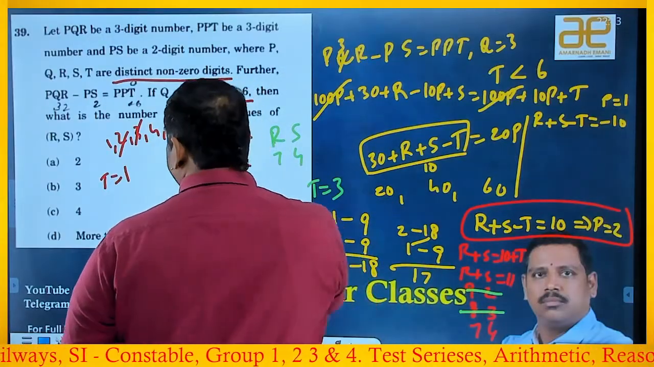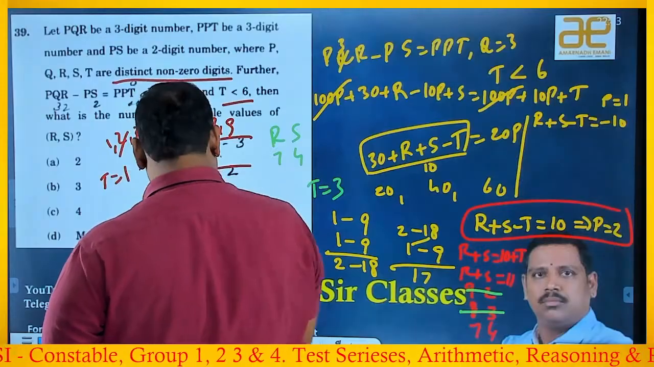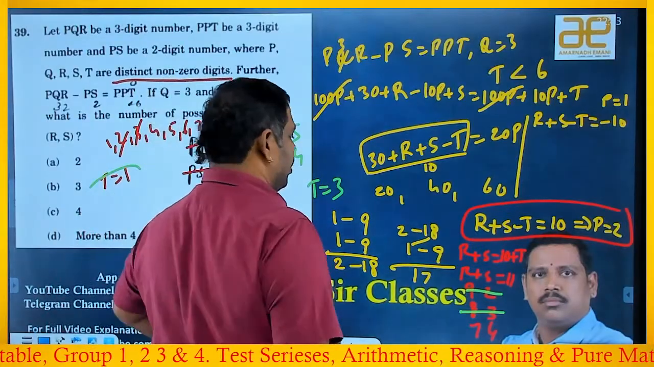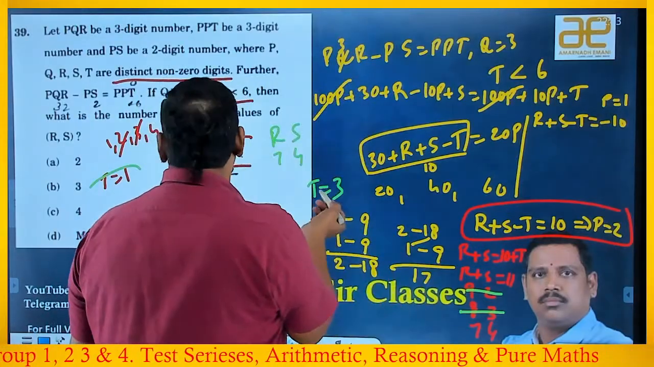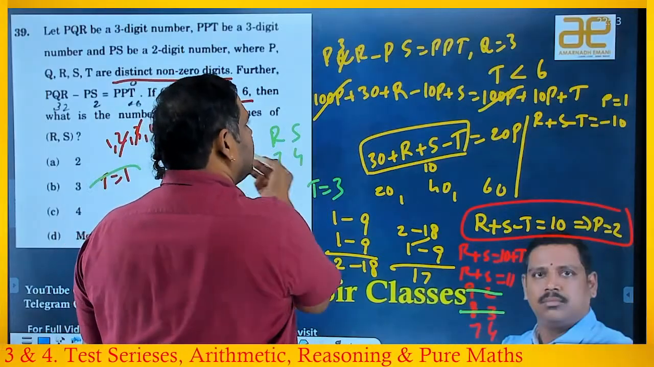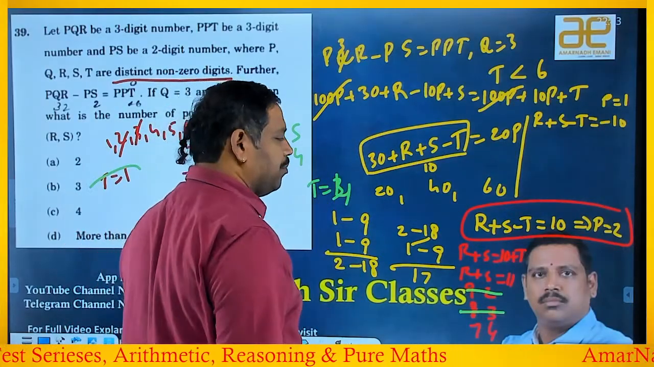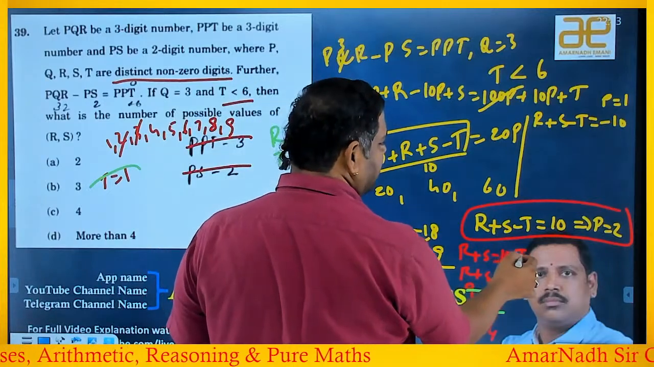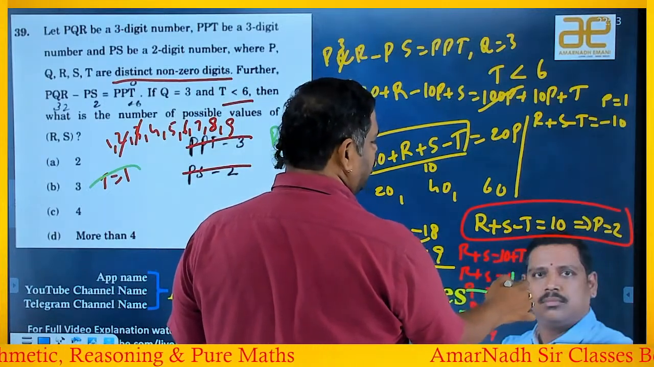Okay, if I take T is equal to 3, now this T is equal to 1, I have to rule out now. So T is equal to 3 is not a possibility because already it is taking Q, right? So now T is equal to 4 if I take, then what happens is 10 plus T, right? 10 plus 4 means 14.